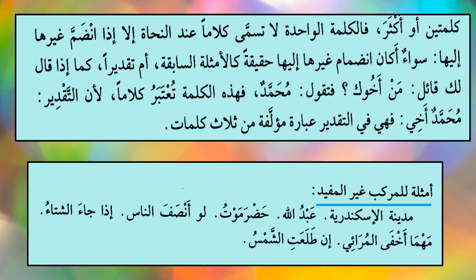The kalam is made up of more than 2 words. فالكلمة الواحدة لا تسمى كلاما عند النحاة إلا إذا انضم غيرها إليها. So that means a single word in Arabic speech is not accepted by the grammarians. They don't call it kalam. It should have more than 1 word in a sentence.